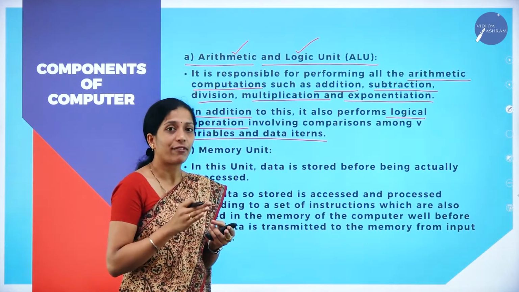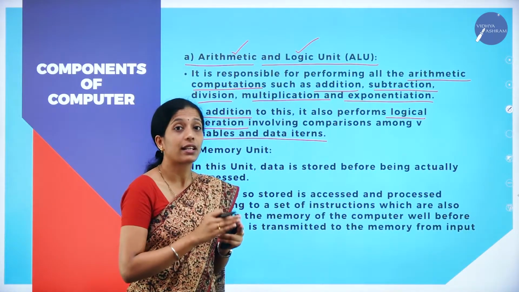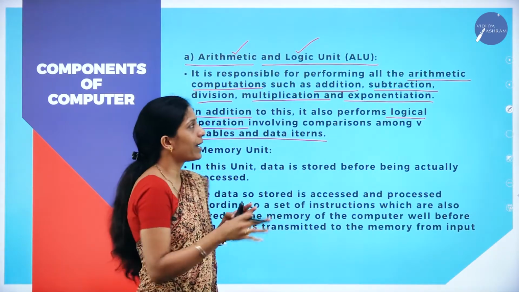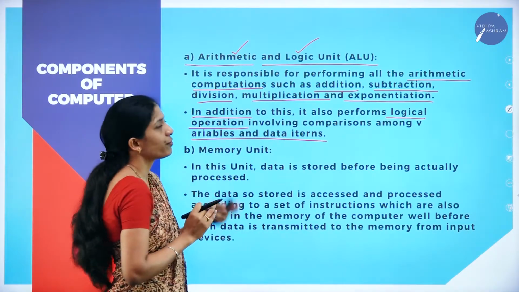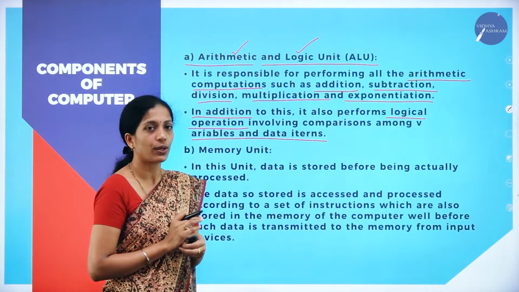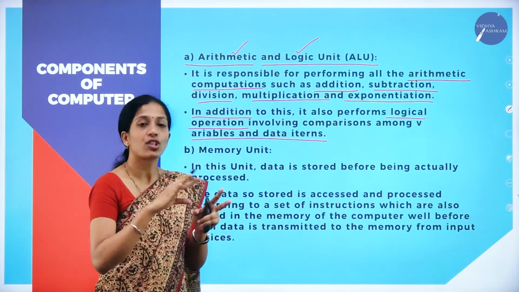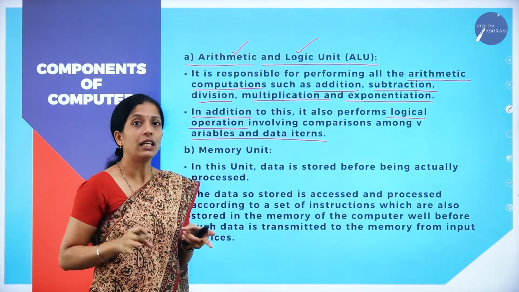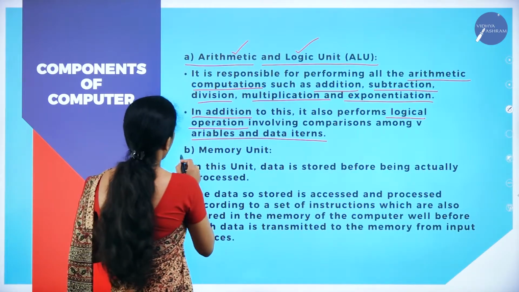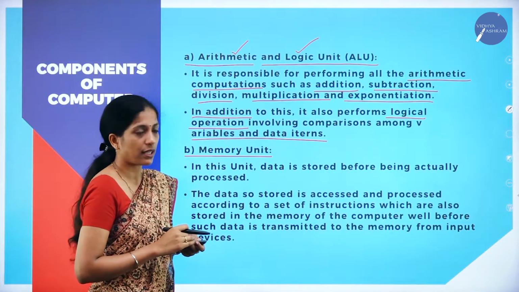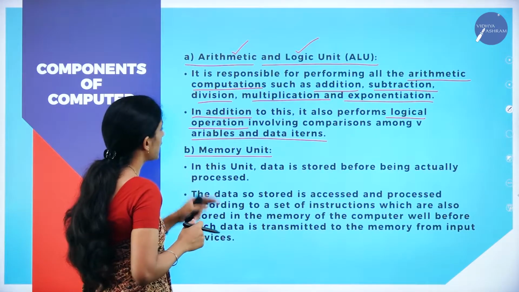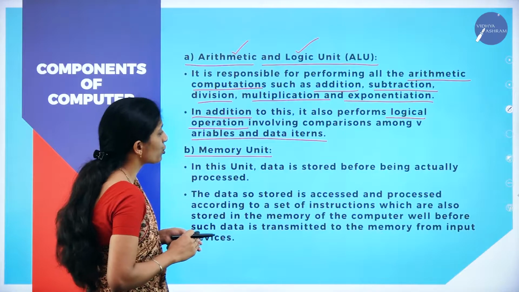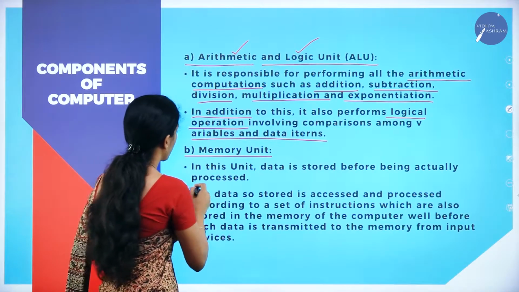So the CPU, as I have told you, is going to convert the data into information, and it contains 3 main units. The first one is the arithmetic and logic unit. The arithmetic unit performs all the arithmetical operations, whereas the logic unit performs all the logical operations. And the next one is the memory unit. Now what is this memory unit? In this unit, data is stored before being actually processed.